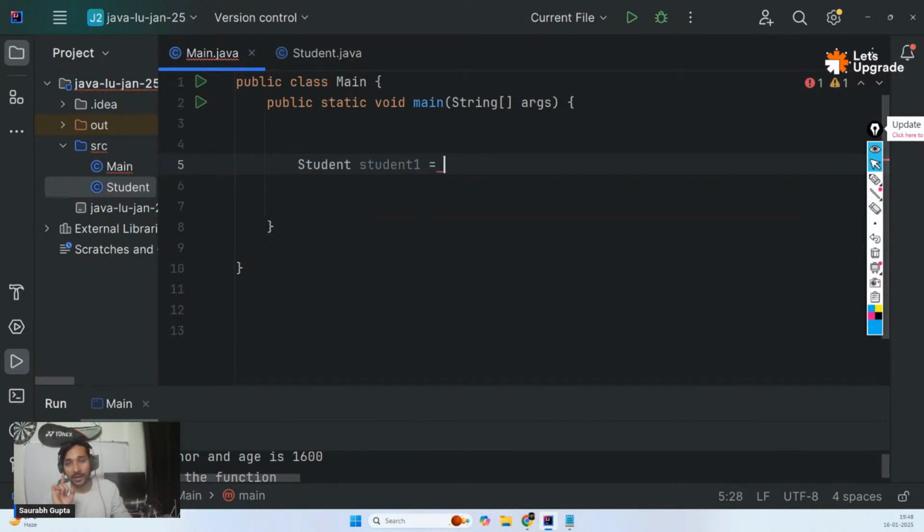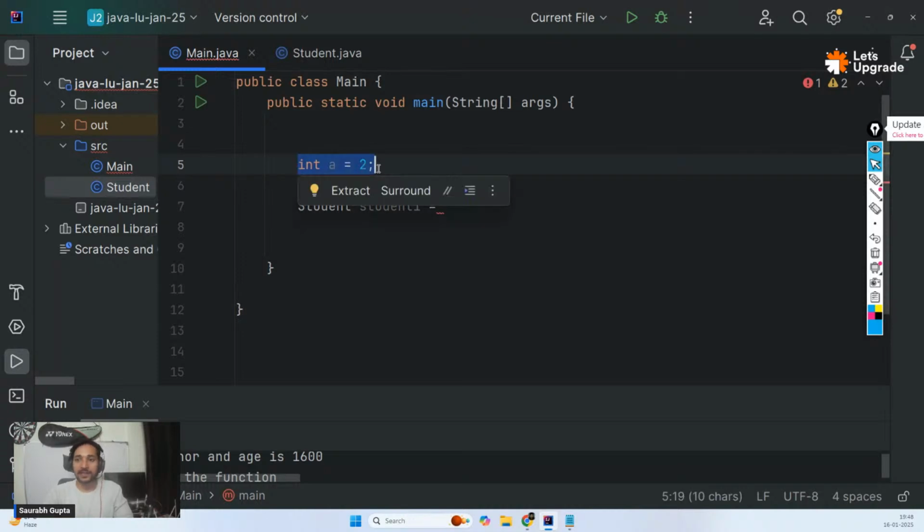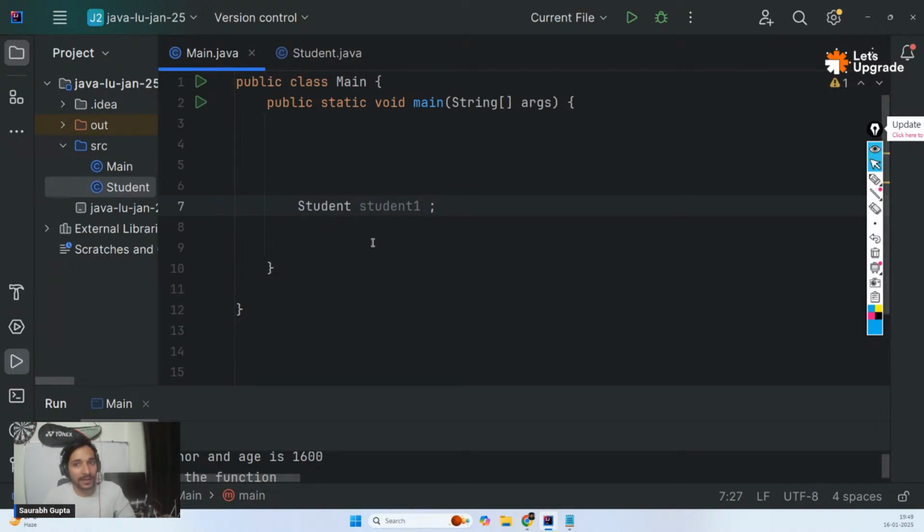Then also, guys, remember, in programming, if anything doesn't have memory, it doesn't work. So normally, guys, when you create a variable like integer a equals 2, Java knows how to allot a memory to this because it is a primitive type. Java knows about it. Here, when I create an object like this, Java doesn't know how to allot a memory because it is not a primitive type. It's a custom type. I have created this. So Java doesn't know how to allot a memory to this. And if something doesn't have memory, it won't work.